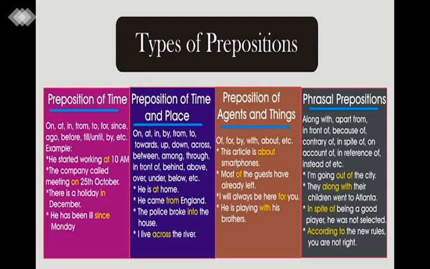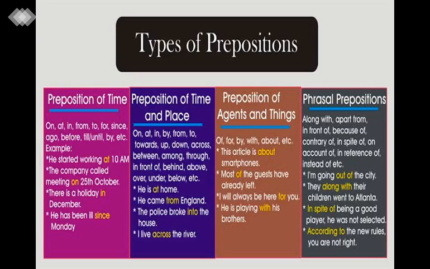Next, preposition of agents and things. Okay, of, for, by, with, about, etc. Okay, this article is about smartphones. Most of the guests have already left. I will always be there for you. He is playing with his brothers. So here it is showing the agents and things of prepositions.